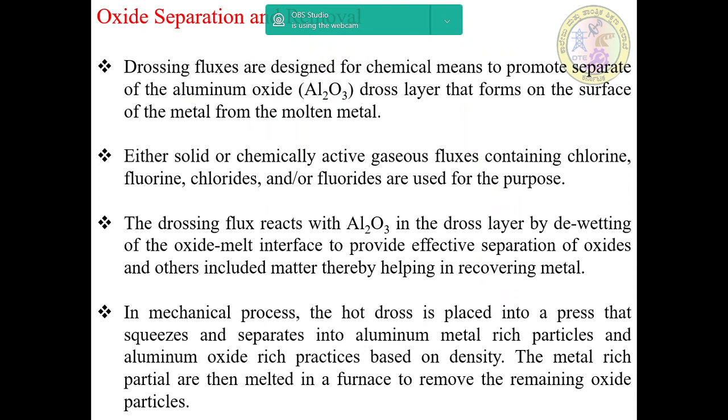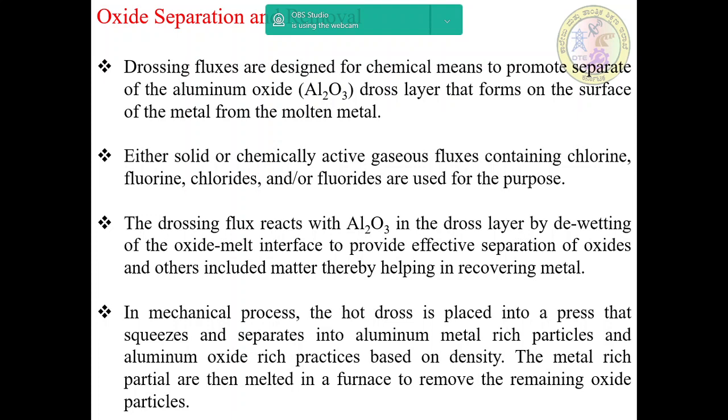And then oxide separation and removal. In drossing, fluxes are designed for chemical means to promote separation of the aluminum oxide, Al2O3, dross layer that forms on the surface of the molten metal.